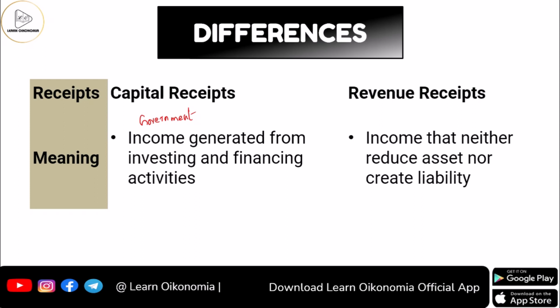And what about the revenue receipts? Again, we are considering the case of government. The government would be receiving income that would neither reduce its asset nor create its liabilities. And that is how you consider the revenue receipts of the government. And you can see that the capital receipts and revenue receipts, these two are something that forms the two parts of the total receipts of the government.